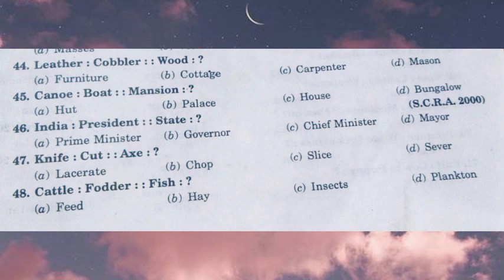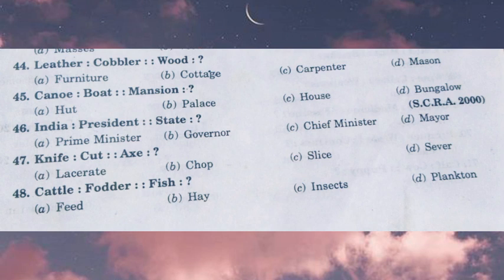And mansion is nothing but a beautiful house. It is a type of house. So the answer definitely will be option C. If you know these meanings like mansion and canoe, you can easily solve it by relating the options. If you don't know the meaning, just try to understand the question by comparing with the options. And if you don't know this, you can even skip it if there is negative marking. Better to do that.